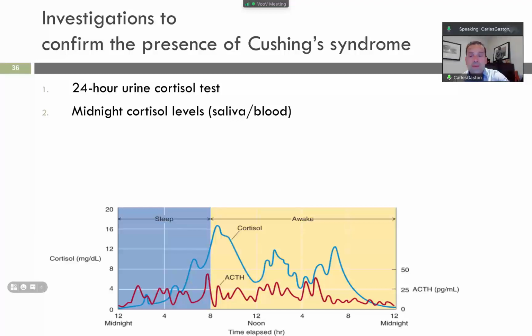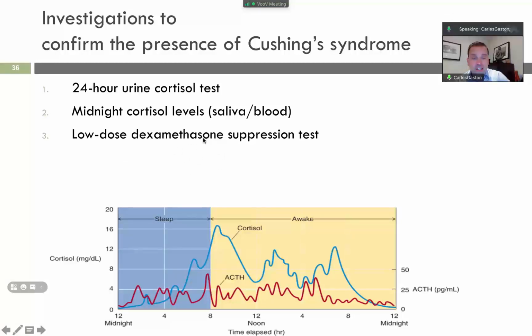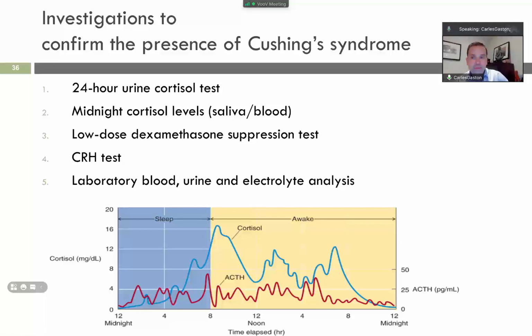And then a stimulating test with CRH, corticotrophin releasing hormone test. Then laboratory blood, urine, and electrolyte analysis. As you know, cortisol levels affect multiple things. For example, the absorption of sodium in the kidney, so electrolyte analysis will come up abnormal if there is too much cortisol. Okay? And now we will go one by one in each of these tests.